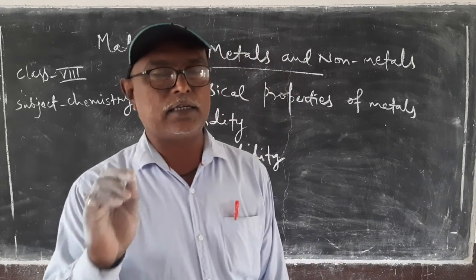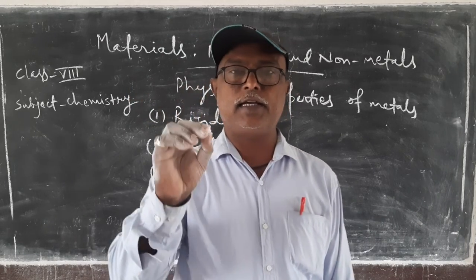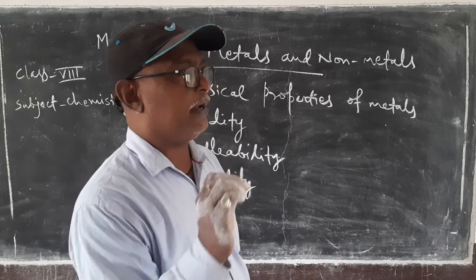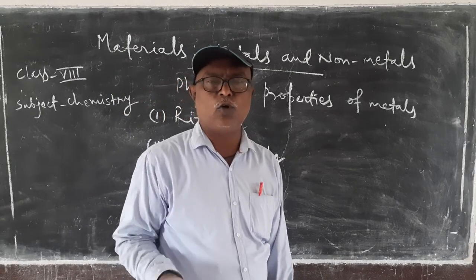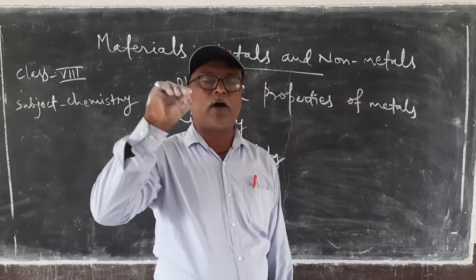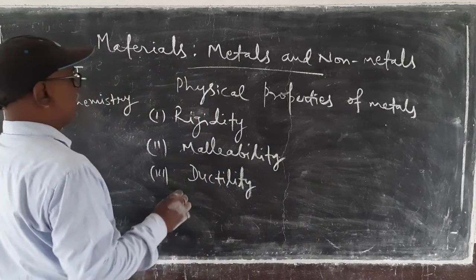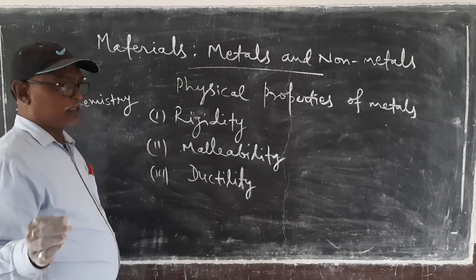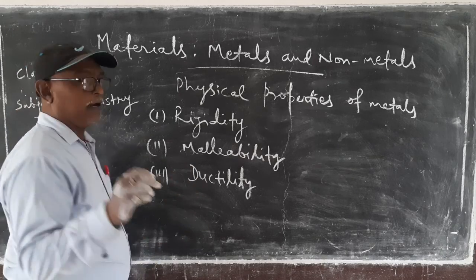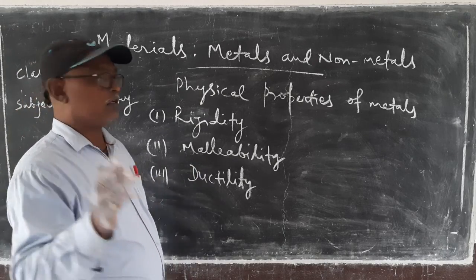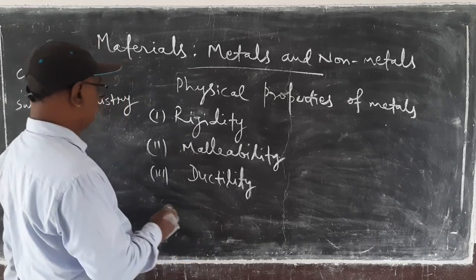The most ductile metal is gold. We can draw a 2 kilometer length wire from 1 gram of gold. That is, gold is the most ductile metal, and gold is also the most malleable metal.